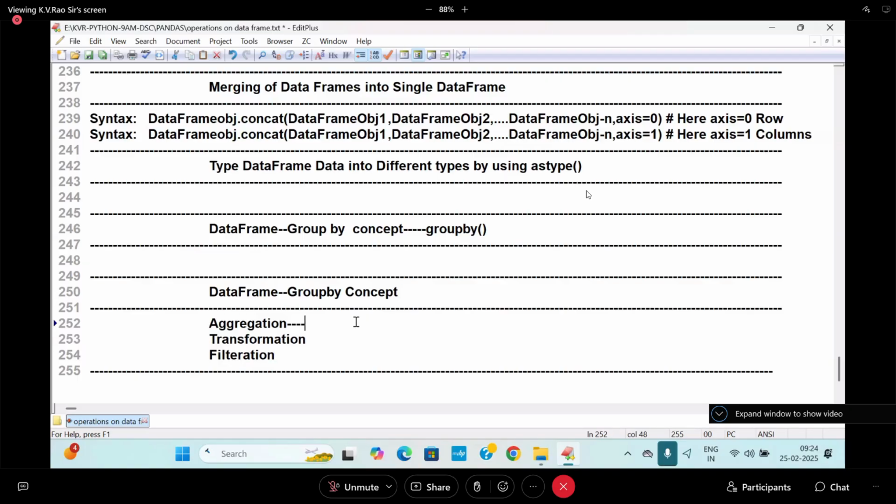Here, what function did I already say? This I said in NumPy: ndarray object dot agg of. There I said std function, standard deviation function, var function, max, min, so many things I said. Transformation, if I go to it, there is a function transform. There I am going to apply a predefined function, a custom defined function, a lambda function, everything.